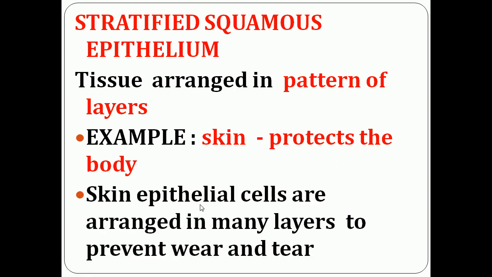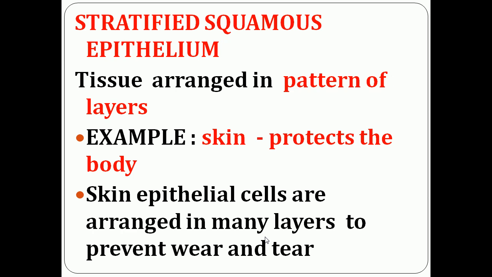Skin epithelial cells are arranged in many layers. Why? In order to prevent wear and tear. Once you are hurt, blood will not come suddenly because the skin contains many layers. It is formed of stratified epithelial tissue.